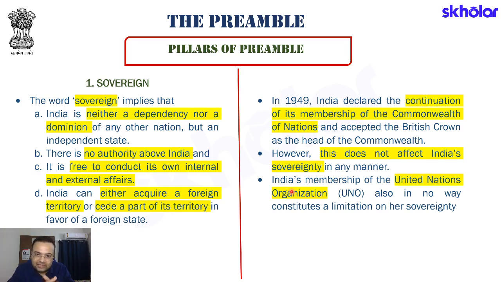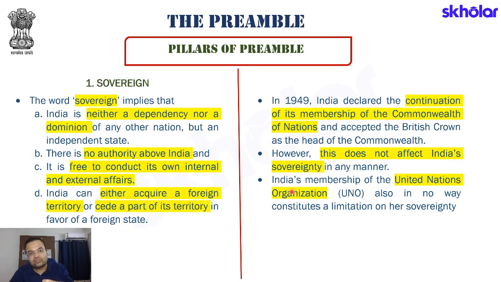As such, what exactly are we trying to understand? First, sovereign means a country is able to form an entity on its own. It is not dependent on any dominion or anyone else. Second, India is a sovereign country because India can take its own decisions. Number three, India being a part of Commonwealth does not mean India is not sovereign. We have already seen it in the last 70 years of independence that India is taking its own decision.